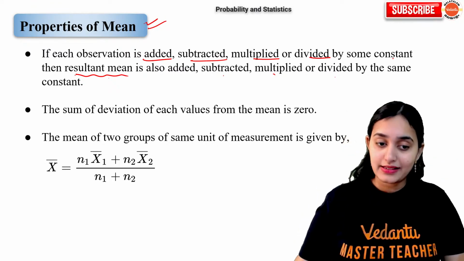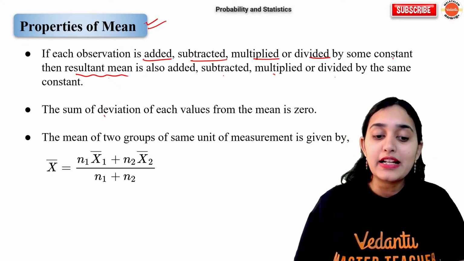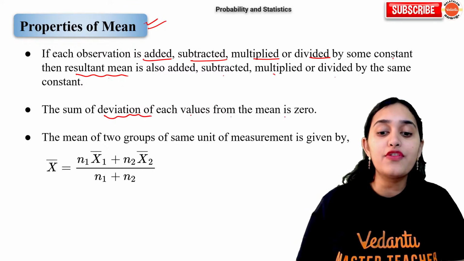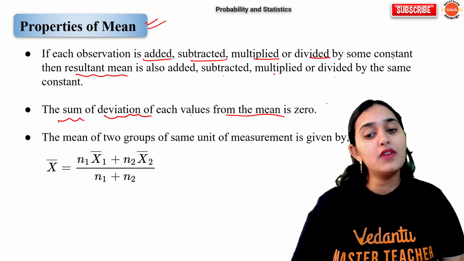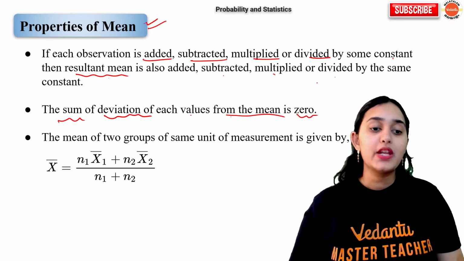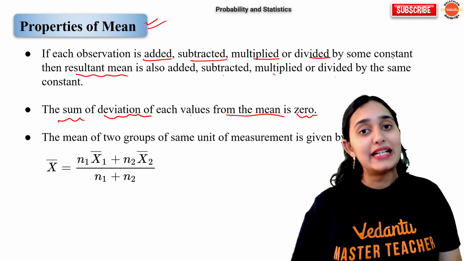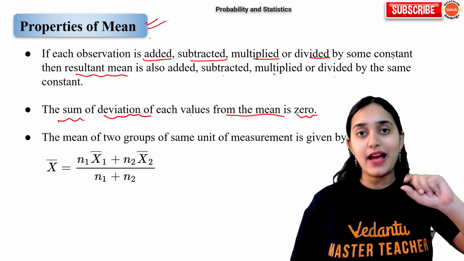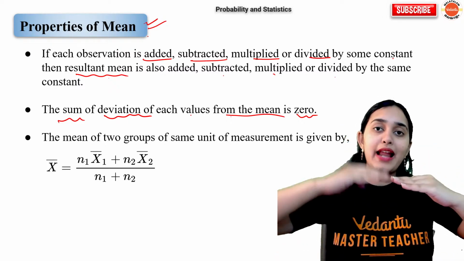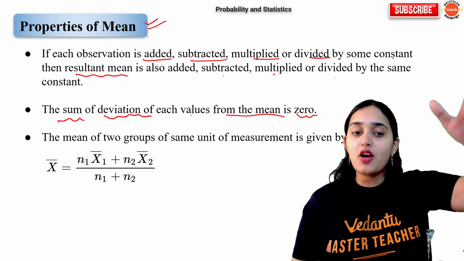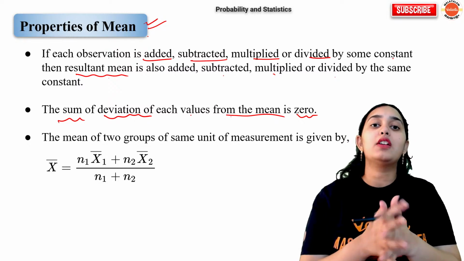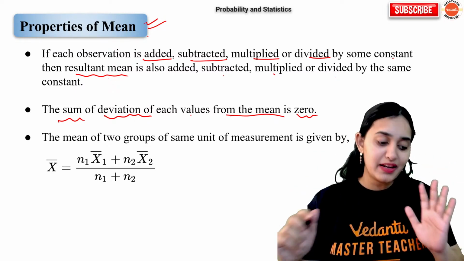Okay. Next, if you are calculating the deviation of each value from the mean, then the sum of deviations will always be equal to 0, because your mean and your median are almost middle values. So if you subtract all observations from the mean, then some values will be positive, some values will be negative, and the total will always be 0. Okay.